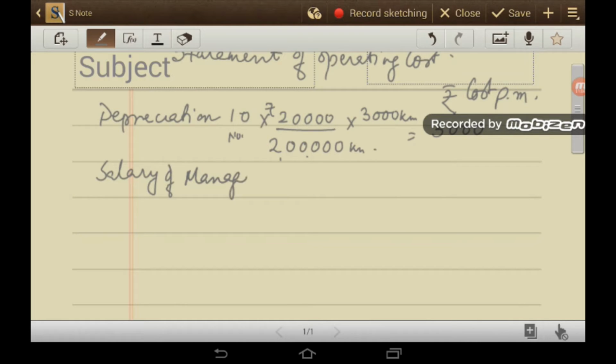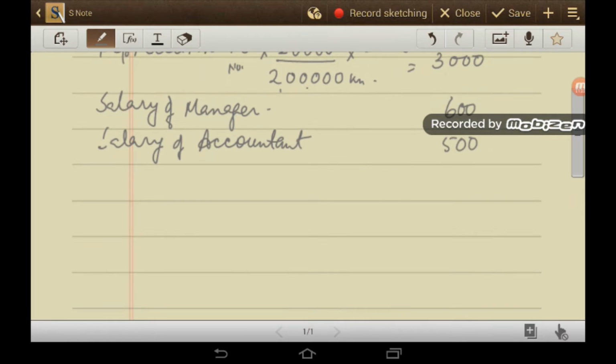Next is salary of manager. This is 600 per month. Next is salary of accountant. This is 500 rupees. Next is salary of cleaner. This is 200 rupees.